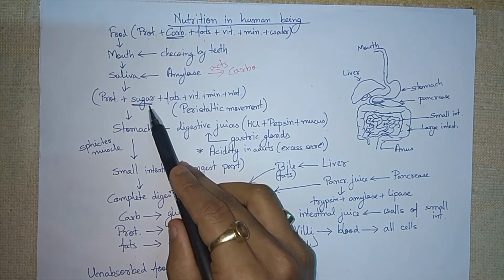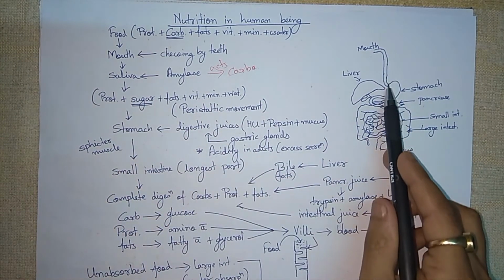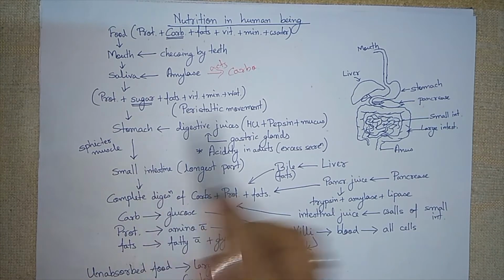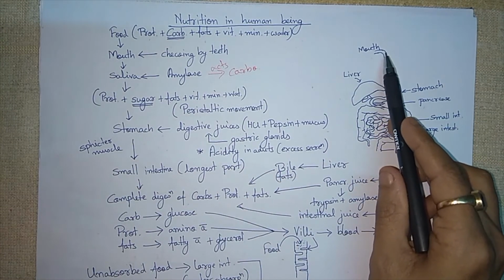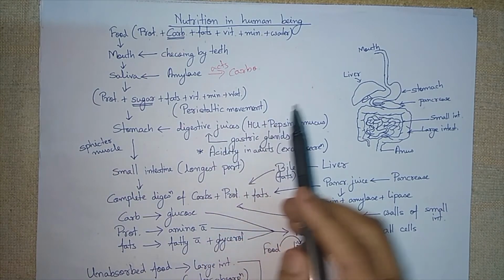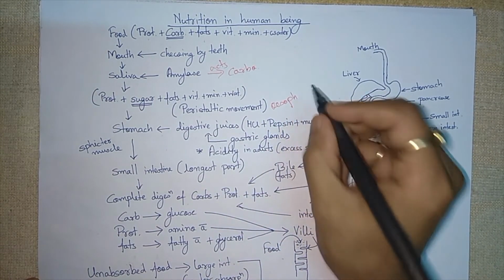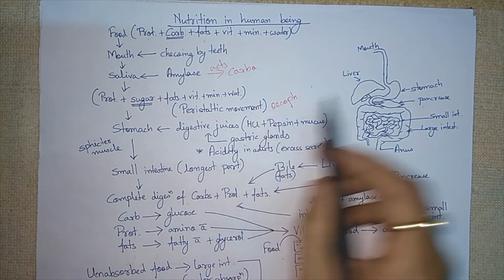Only carbohydrate becomes sugar. Then this food goes through the esophagus to the stomach, and the journey through the esophagus is assisted by peristaltic movement, which is observed in the esophagus.